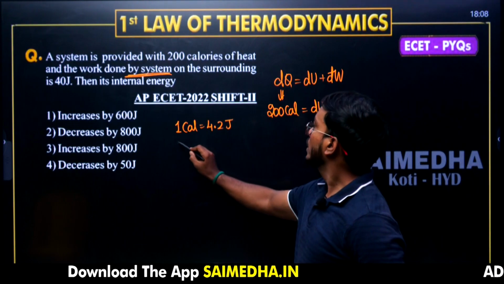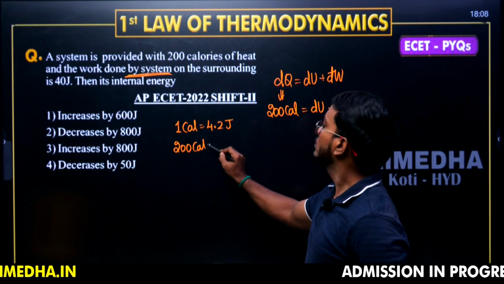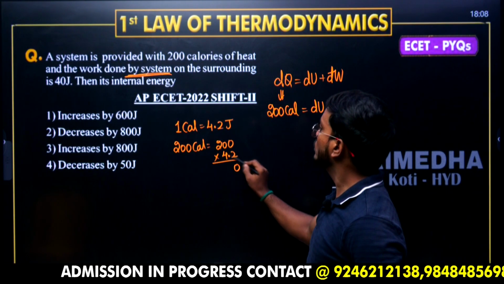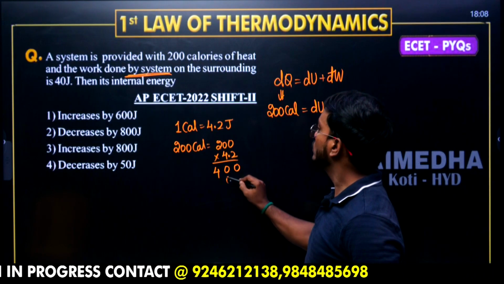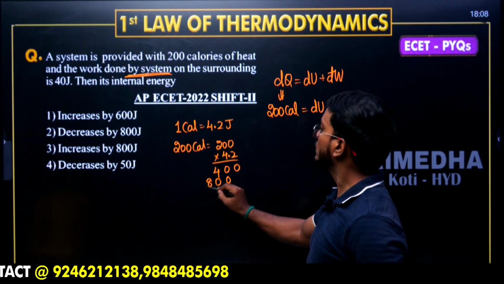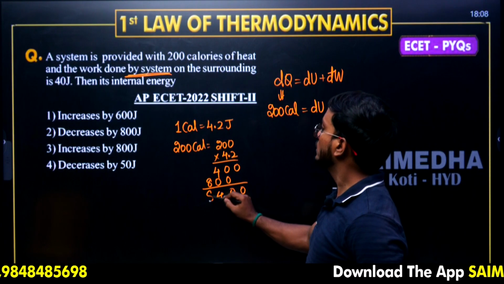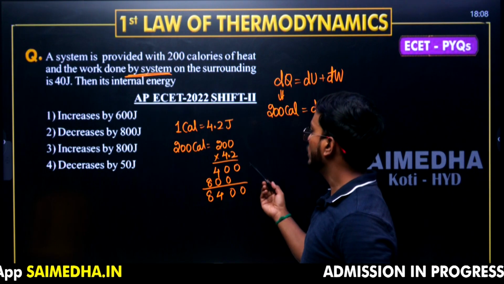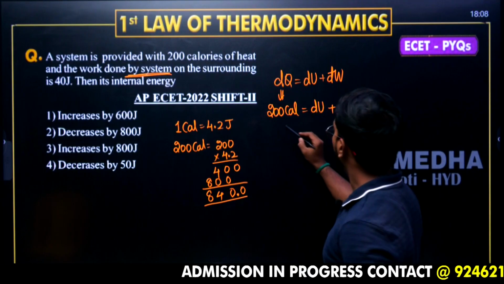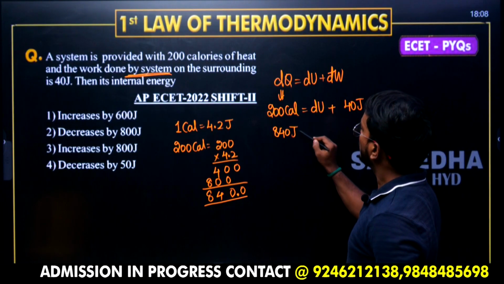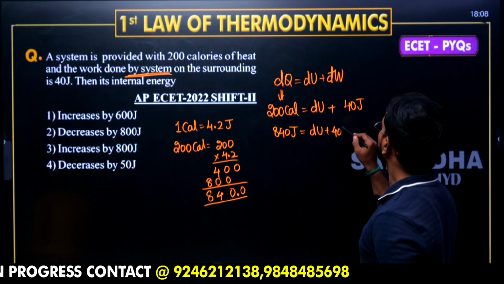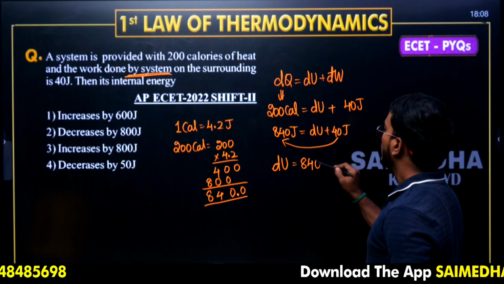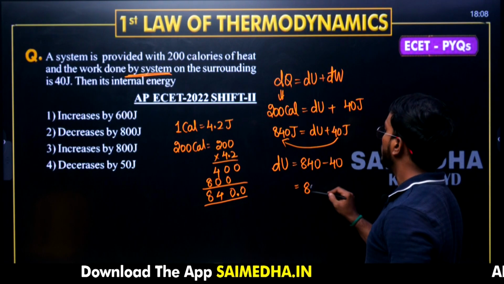That means 200 calories is equal to 200 into 4.2, which is going to become 840 joules. 840 joules is equal to dU plus 40 joules. 40 joules coming to the left hand side, dU is equal to 840 minus 40. 840 minus 40 is 800 joules.